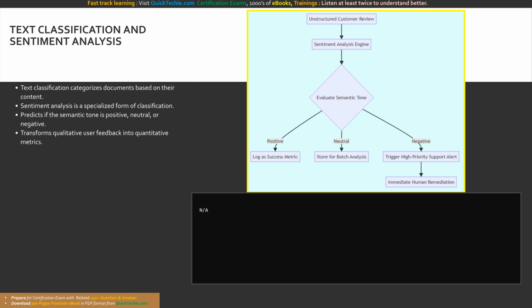Here we see sentiment analysis driving automated workflows. An unstructured customer review is evaluated for its semantic tone, while positive reviews are logged as success metrics. A negative evaluation immediately triggers a high-priority support alert, routing the issue for immediate human remediation to maintain customer satisfaction.